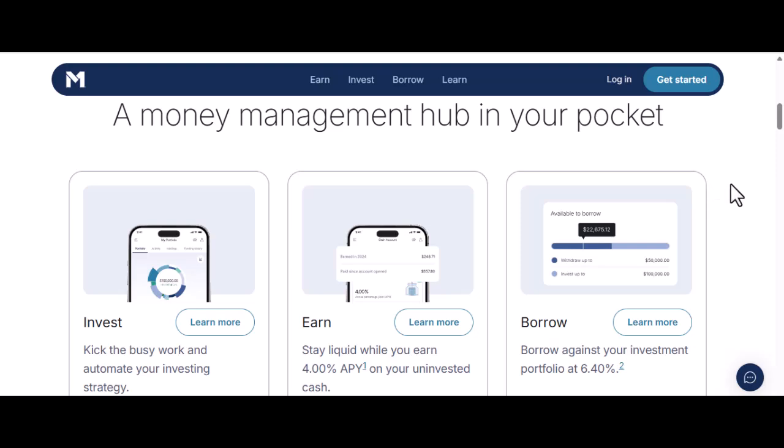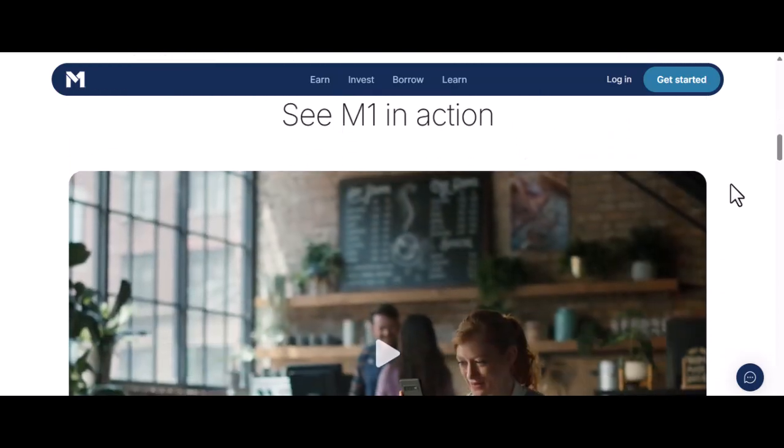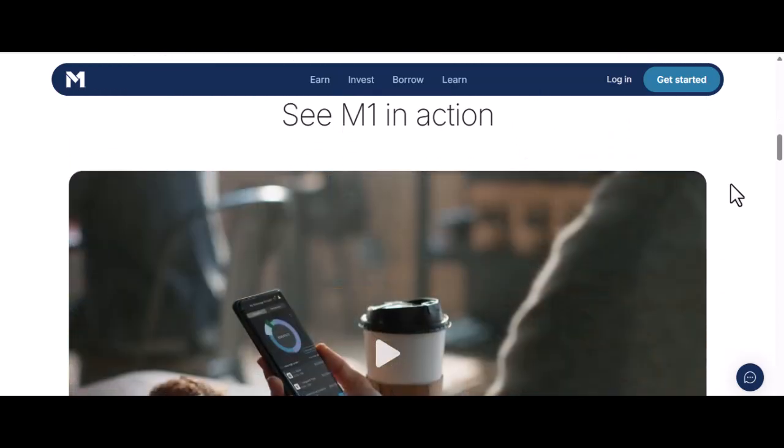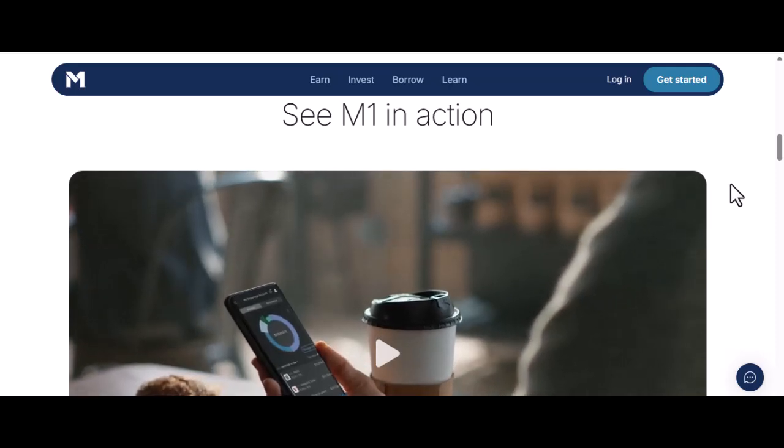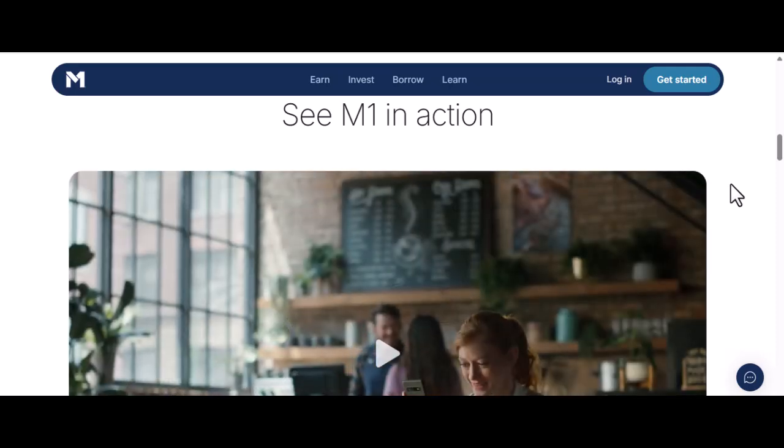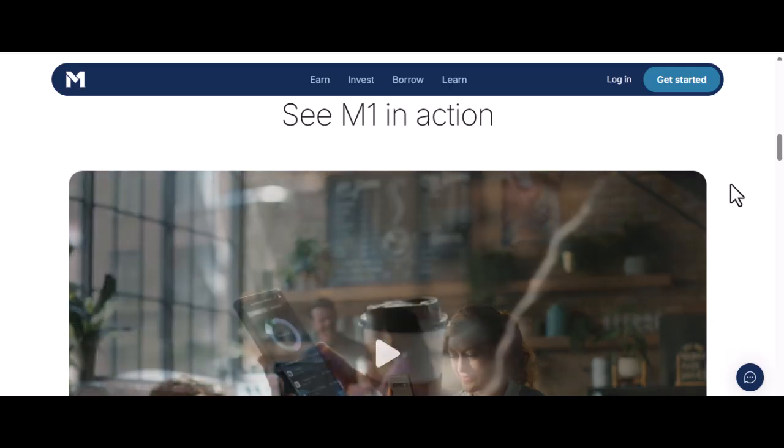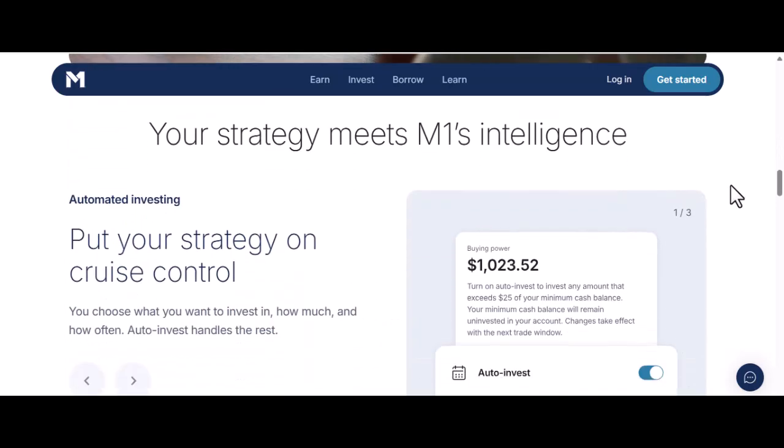You set a recurring deposit, and M1 automatically buys the investments in your pie based on your target percentages. This eliminates emotional, impulsive decisions and ensures you're buying more shares when prices are low and fewer when they're high, lowering your average cost per share over time.